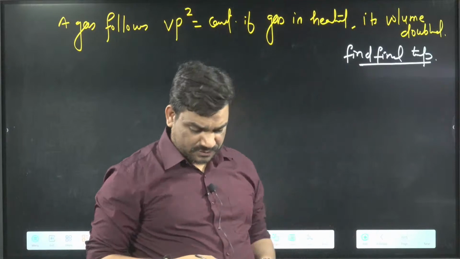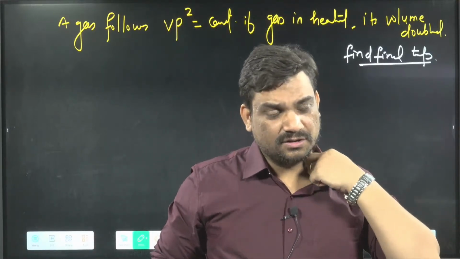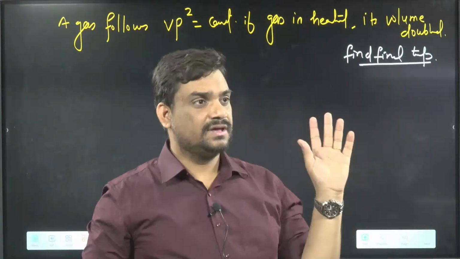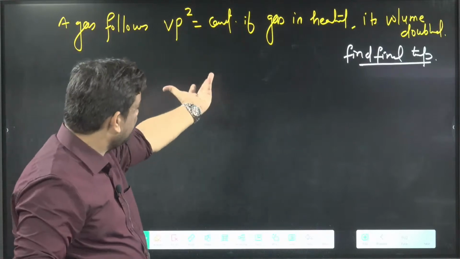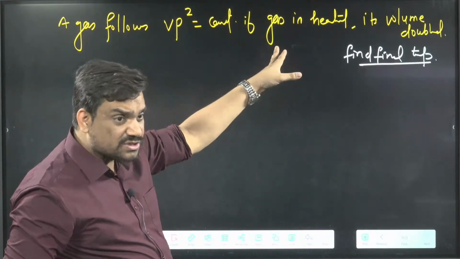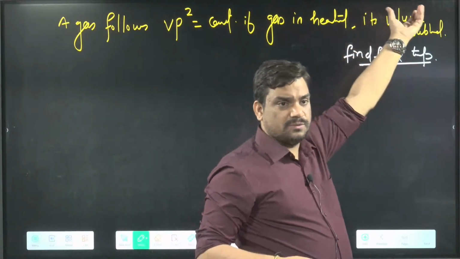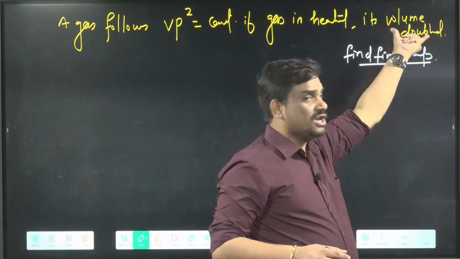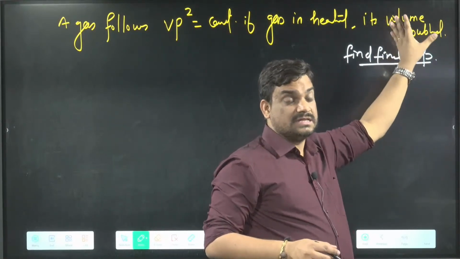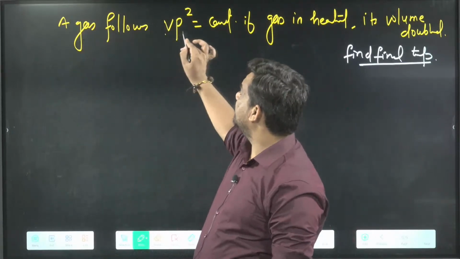Listen here. Any relation can be given, but if you see in the question, they are talking about volume and pressure. The relation given is between volume and pressure.